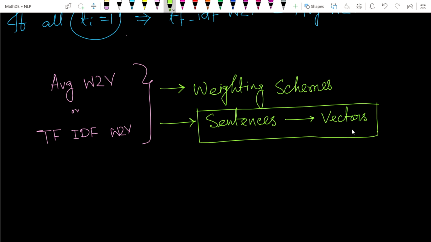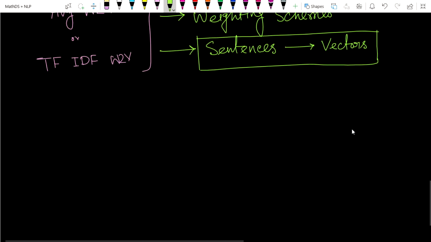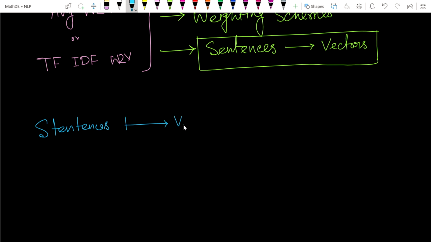That's the main idea. Okay, so when we learn the deep learning chapter, we will see these things in more detail, how to convert sentences to vectors by using the concept of deep learning.